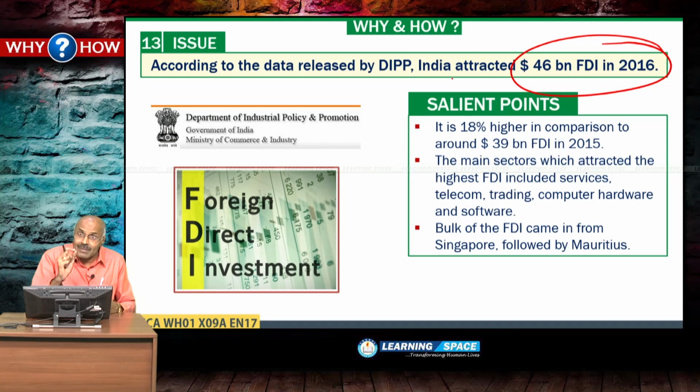Another important point, please don't forget: maximum FDI comes from Singapore, and maximum foreign portfolio investment comes from the United States of America. These two things please don't forget. Maximum FDI comes from Singapore, maximum foreign portfolio investment comes from the United States of America.